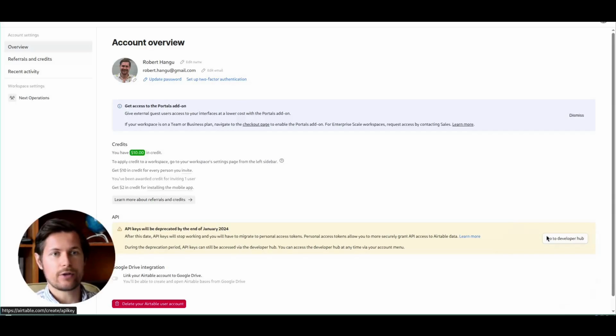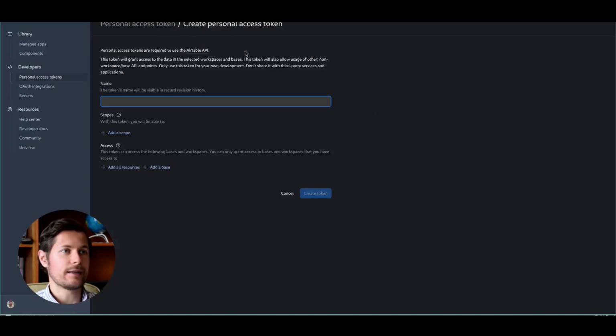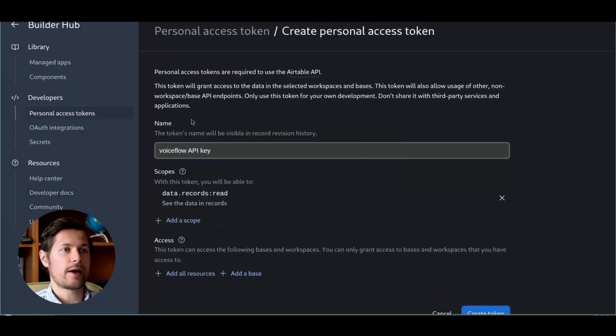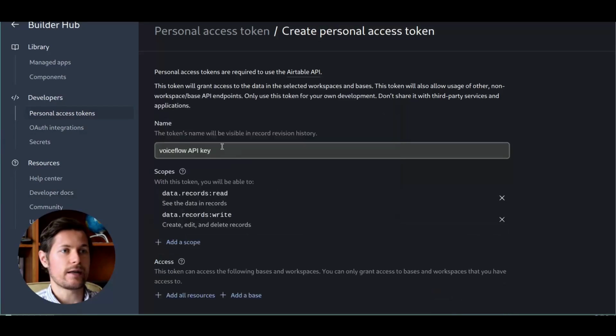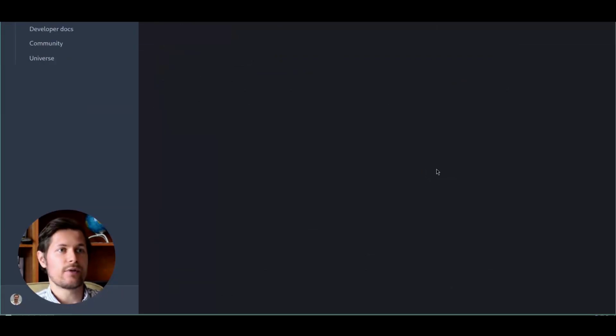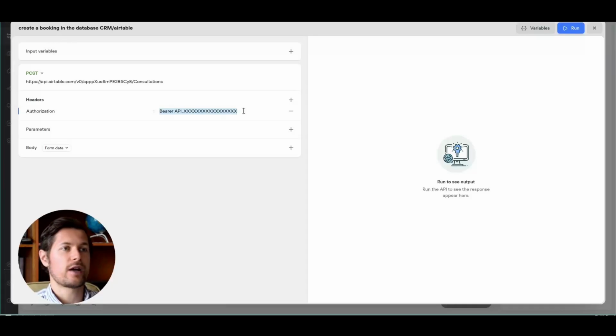So here I click on go to developer hub, and then I click create token, and then I here click create token again. And here I can set a name for this. So for example, I can call it Voiceflow API key, and then I have to specify the scopes. So data records read and data records write. And then I click on create token. But since I already have an API key for this, I will use this instead. So it will show up here in the dashboard and I will copy it over here, which I have already done. This is my API key. And now the body here, I click on raw.